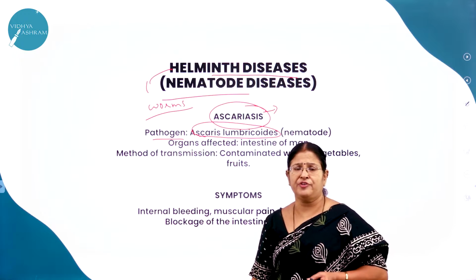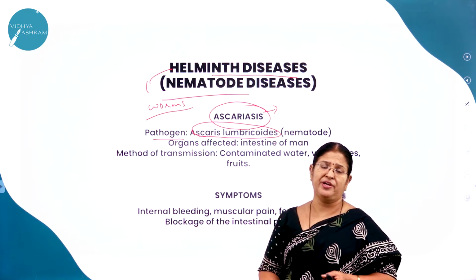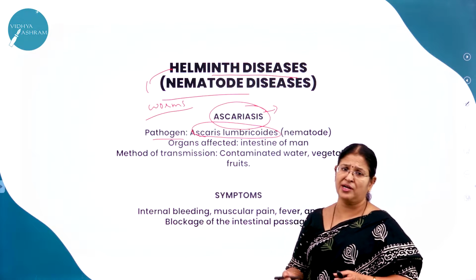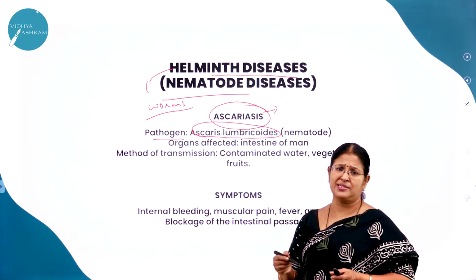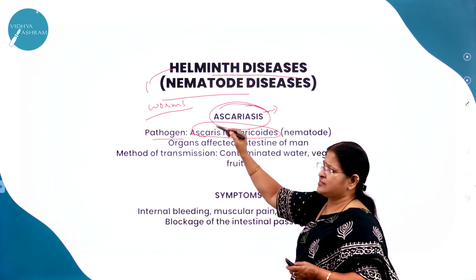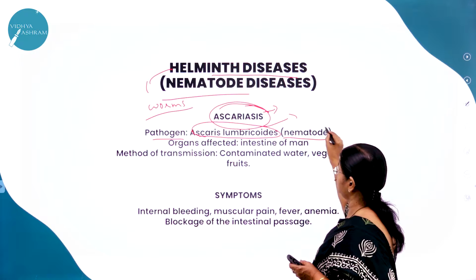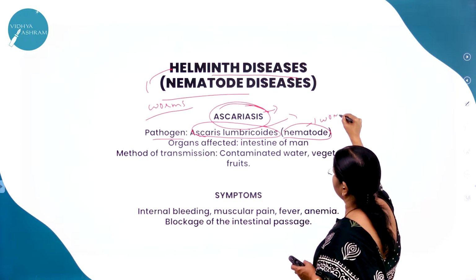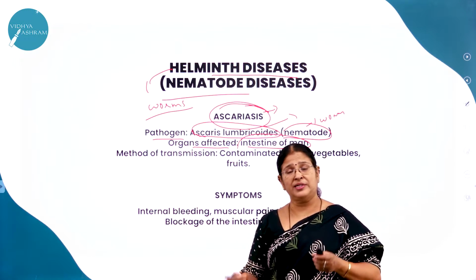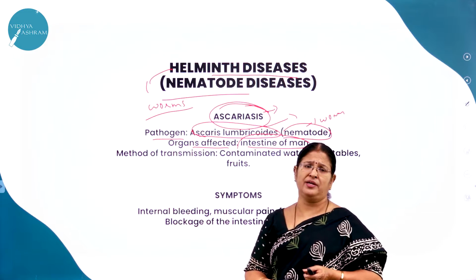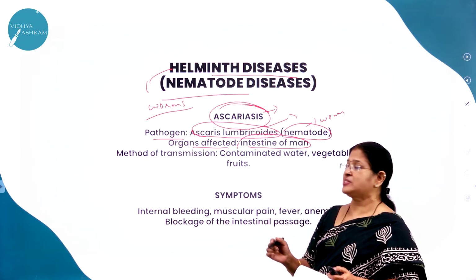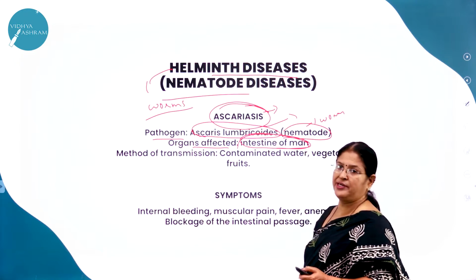Anyhow, you have studied in your first PUC where the sexes are separate, where you differentiate a male Ascaris from a female Ascaris, whereas the female Ascaris is longer than the male Ascaris and one end of the male Ascaris is coiled, right? So name the pathogen that causes ascariasis, that is Ascaris lumbricoides, which is a nematode. Nematode means what? Worm. What are the organs affected then? Obviously the intestine of man. We come across that most of the diseases are concerned with the digestive system. So here the organ which is affected is the small intestine of man.